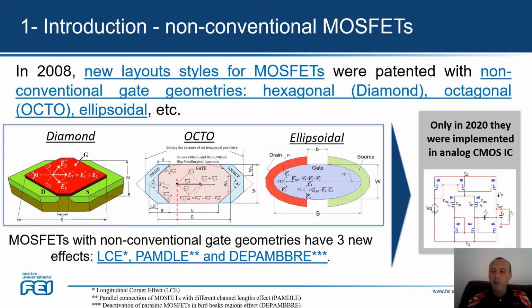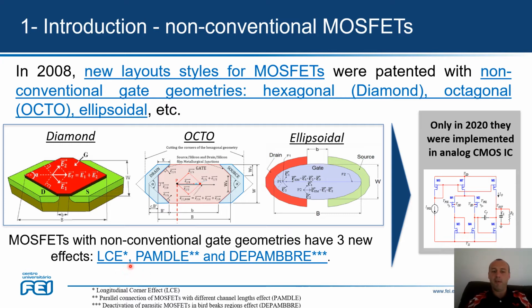We have also considered in our paper non-conventional MOSFETs. The one that we have used is the diamond. With diamond MOSFET, we have three new effects: LCE, PAMDLE, and Deppamb. With the Deppamb effect, we can improve the robustness of the MOSFET. And with LCE and PAMDLE, we can improve the electric current.